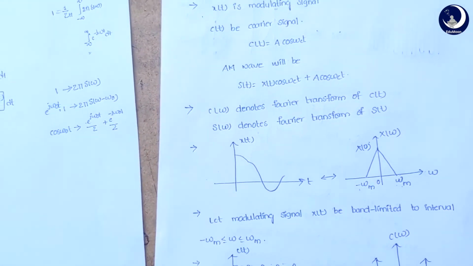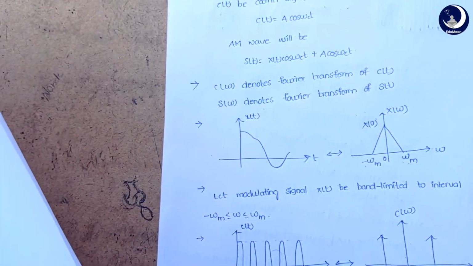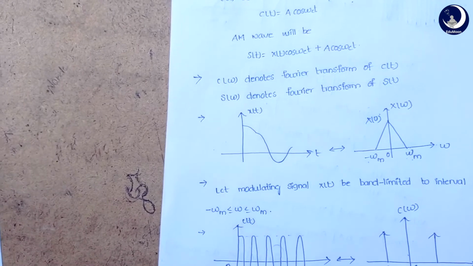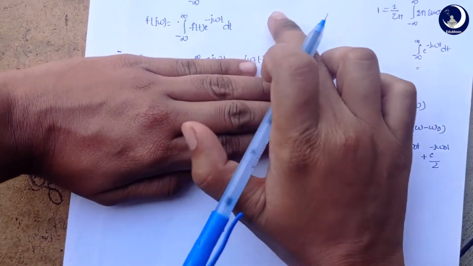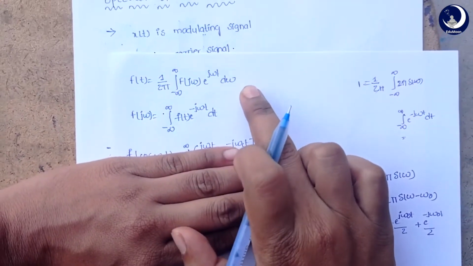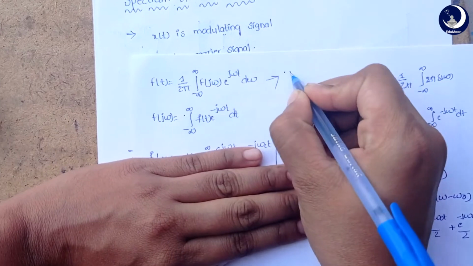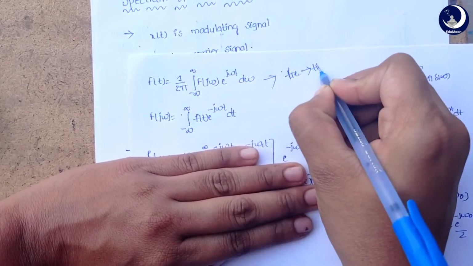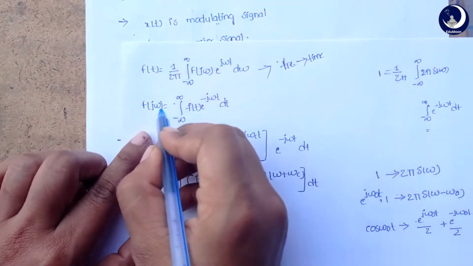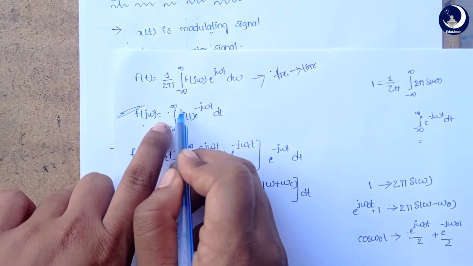You just need basic knowledge of Fourier transform to understand every derivation in analog communication. Generally these two are the main formulas of Fourier transform. This one converts a frequency domain signal into a time domain signal, but we don't need this. We need this one, that is the Fourier transform of a time domain signal.